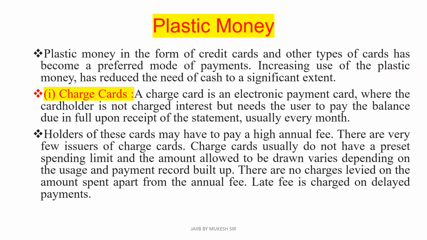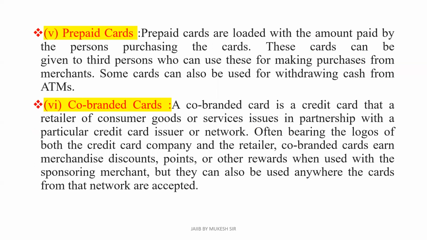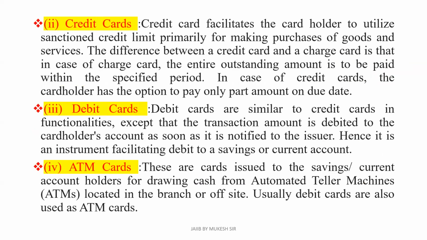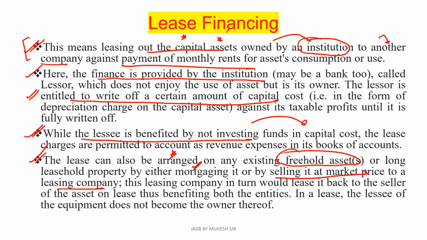One or two more points are left: plastic money, charge cards, credit cards, debit cards, ATM cards, prepaid cards, co-branded cards. We will discuss these in another topic. There is nothing typical under that, you can just go through it. I will discuss it in detail in another chapter.